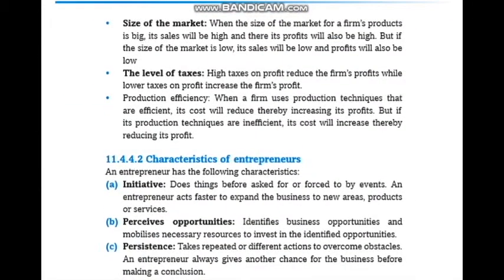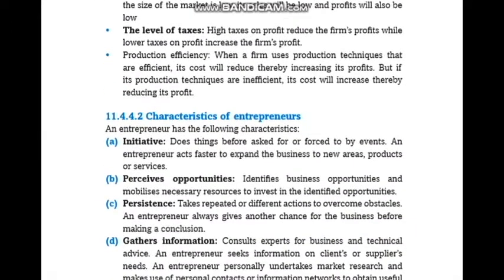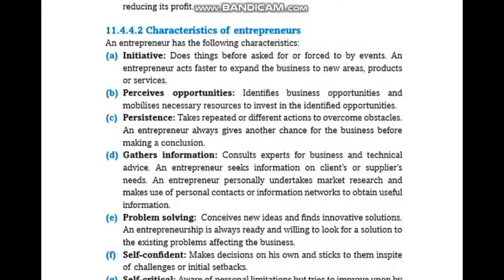Size of the market. When the size of the market for a farm's product is big, its sales will be high, and therefore its profit will also be high, and vice versa. The level of taxes. High taxes on profit reduce the farm's profit, while lower taxes on profit increase the farm's profit.